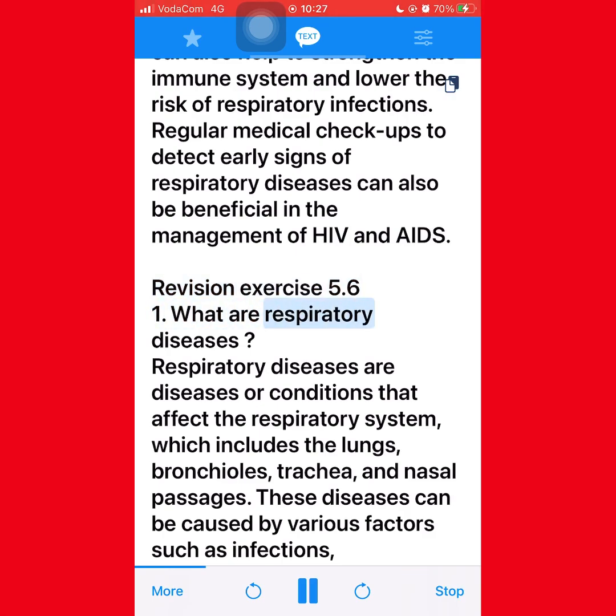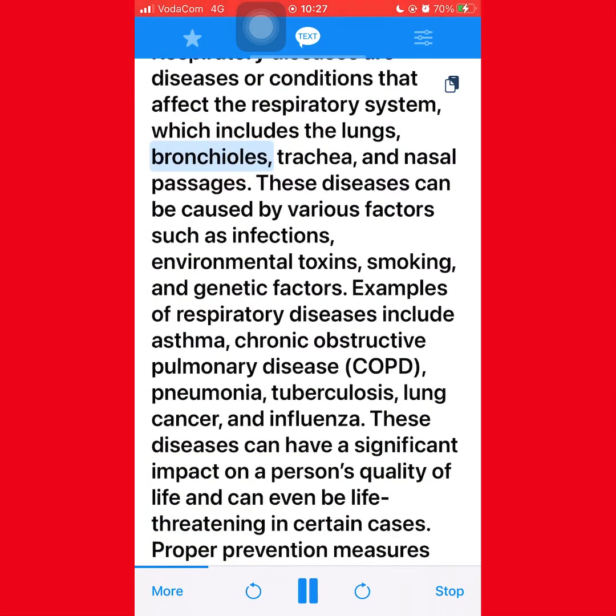1. What are respiratory diseases? Respiratory diseases are diseases or conditions that affect the respiratory system, which includes the lungs, bronchioles, trachea, and nasal passages. These diseases can be caused by various factors such as infections, environmental toxins, smoking, and genetic factors.